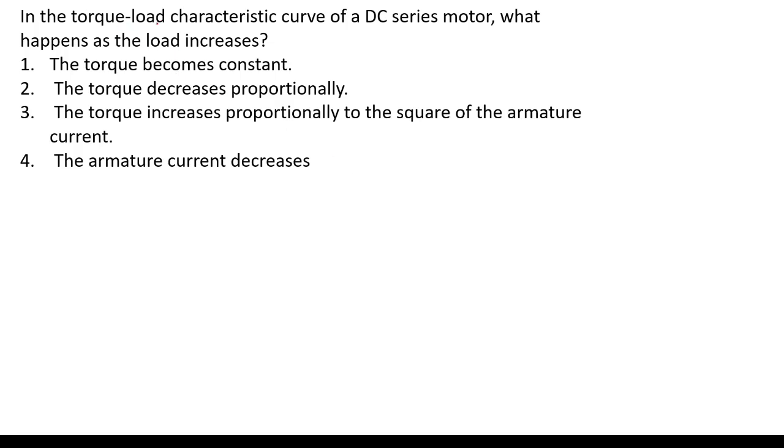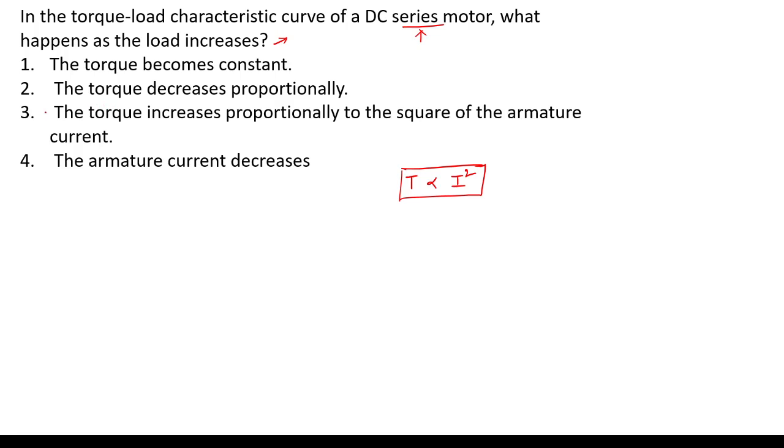In the torque load characteristic curve of a DC series motor, what happens as load increases? We know very well torque is proportional to the square of the current. So in the DC series motor, torque is proportional to I square.